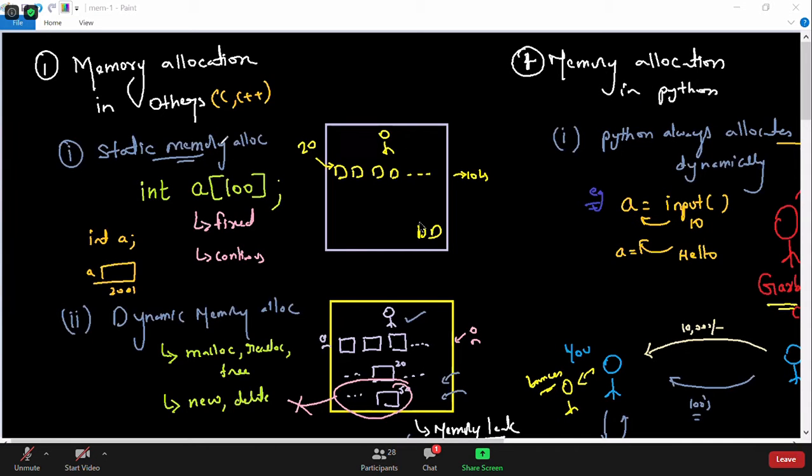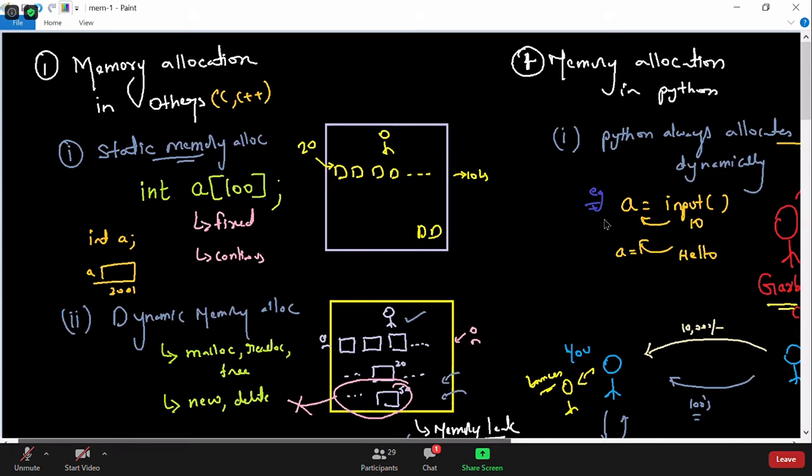We've seen that in other languages we have two types of memory allocation. One is called static memory allocation. The other one is called dynamic memory allocation. So we have static memory allocation and dynamic memory allocation, and we've seen the advantages and disadvantages of both.